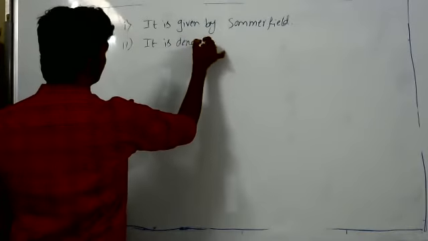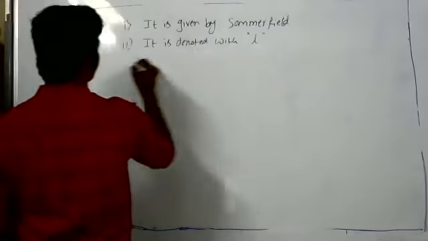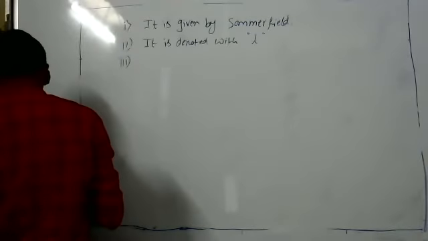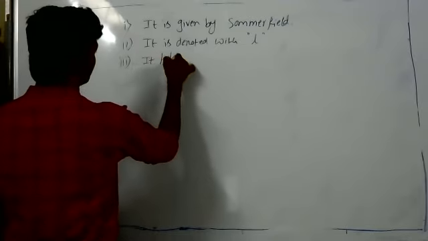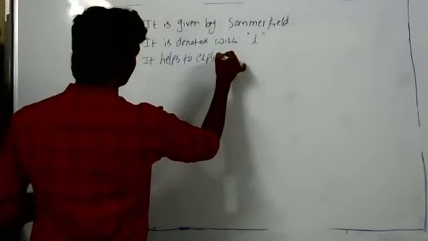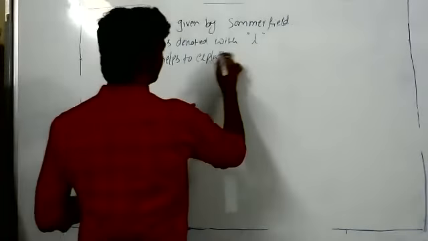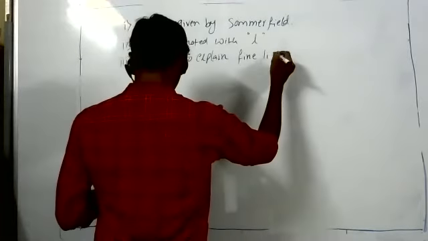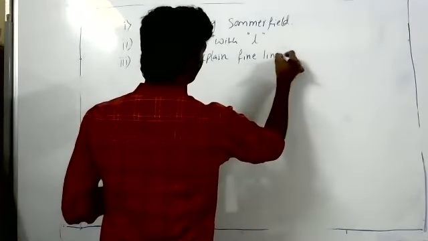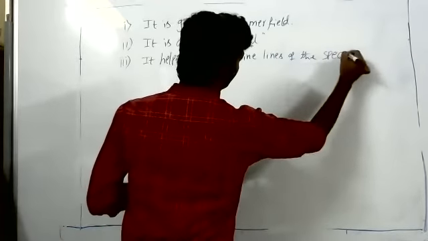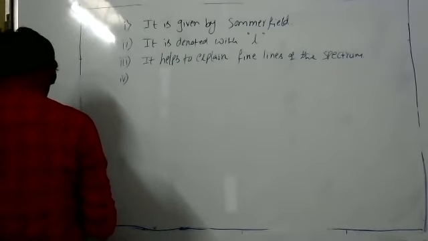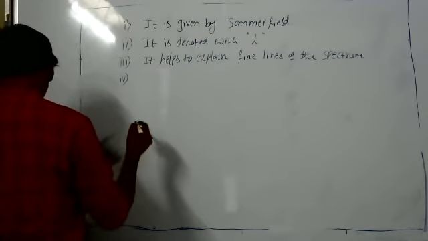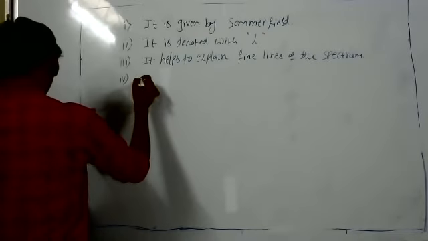It is denoted with L, small l. It helps to explain the fine lines of the spectrum. The number of subshells present in the main shell.